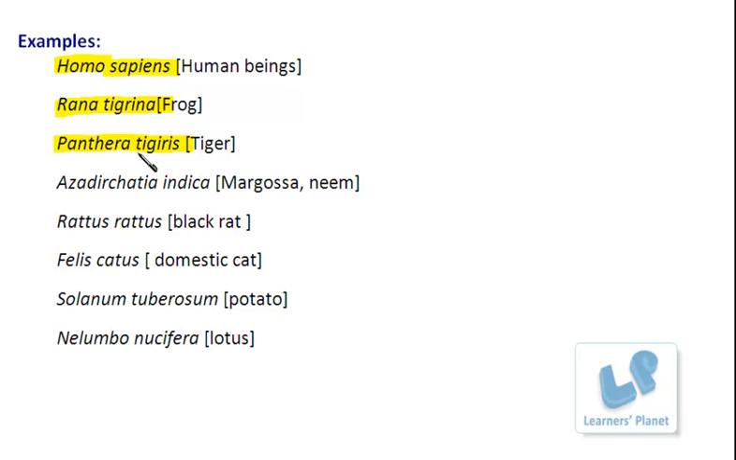Another example is the margosa plant or the neem. The name is actually Azadirachta indica. Another one is Rattus rattus, which is the black rat. Then Felis catus, which is the domestic cat. Then comes Solanum tuberosum, this is potato, and Nelumbo nucifera, that is lotus. So these are some of the examples, and I know you have seen all these organisms.